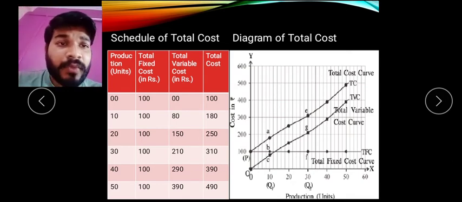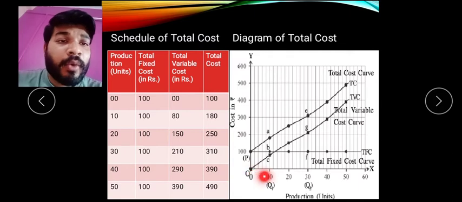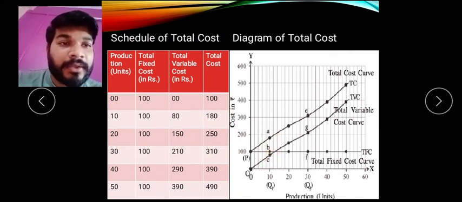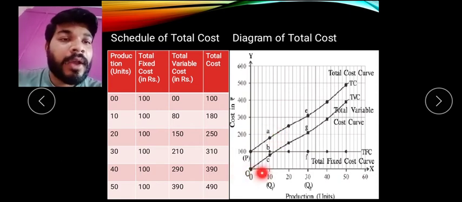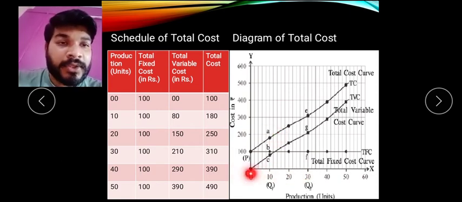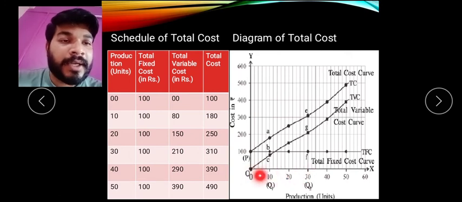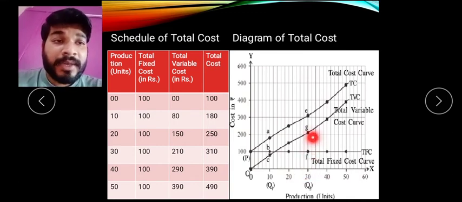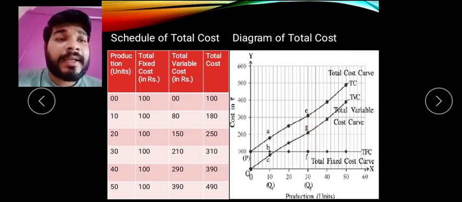Clear? So you have to remember that when OQ1 is the production, variable cost was at point B, but total cost has increased to, we can say, A. So at this point it came here. Same way, when production was 30 units, that is OQ2, our fixed cost was at F, our variable cost was at G, that is 210, and our total cost was at E, that is 310. So we have to explain like this.